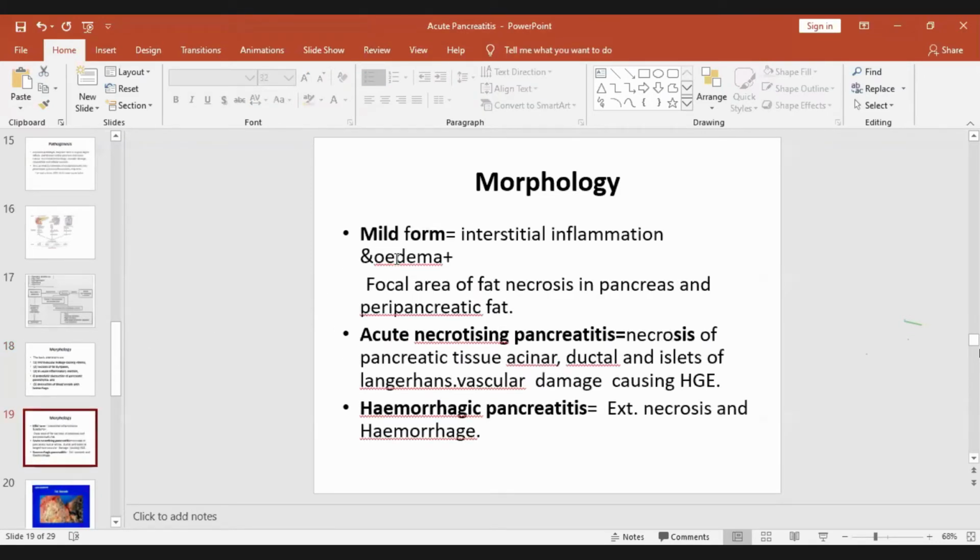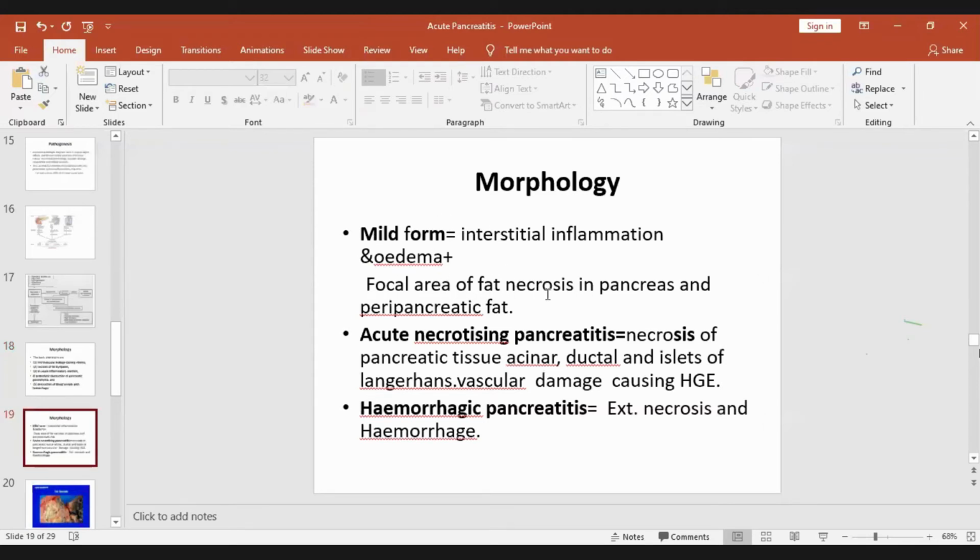Now morphologically, pancreatitis can be divided into mild form, acute necrotizing pancreatitis, and hemorrhagic pancreatitis, three types. The mild form is only interstitial inflammation and edema. Focal areas of fat necrosis, where lipase will cause fat necrosis in the pancreas and peripancreatic fat. So this is the mild form.